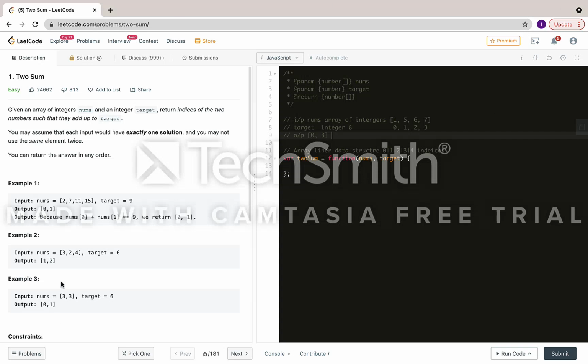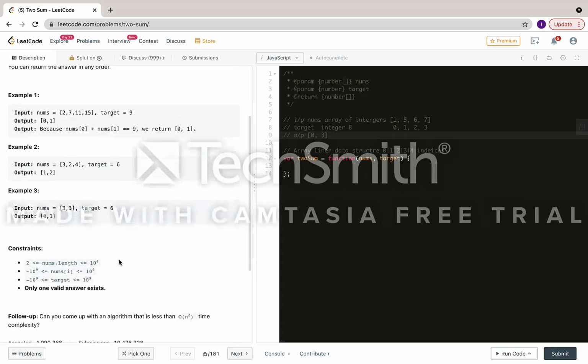Let's go to the example. Here they provided nums as 2, 7, 11, 15 and target equals 9. What will be the output? 0, 1. Why? Because nums of 0 is 2, and nums of 1 is 7. So 2 plus 7 sums up to 9. That's why we are returning 0, 1.